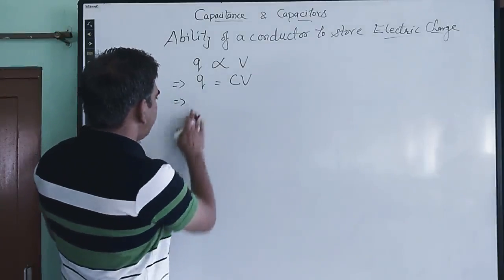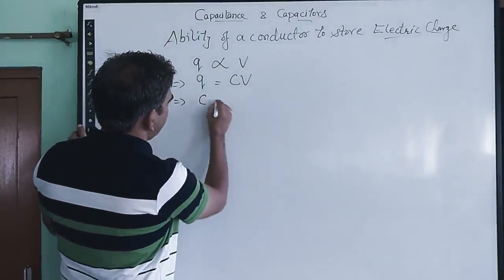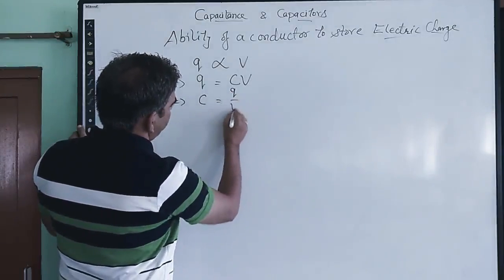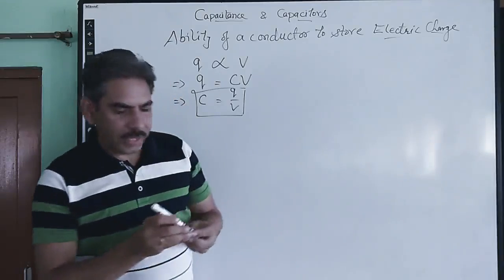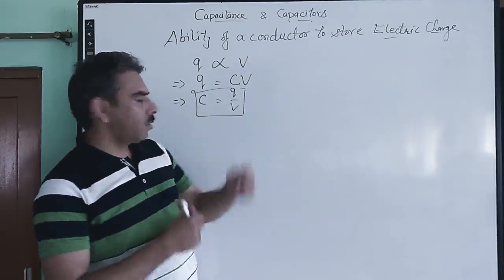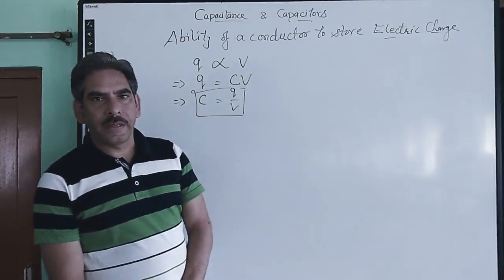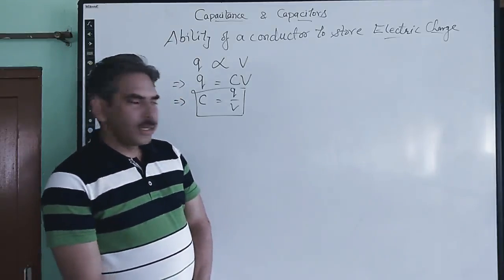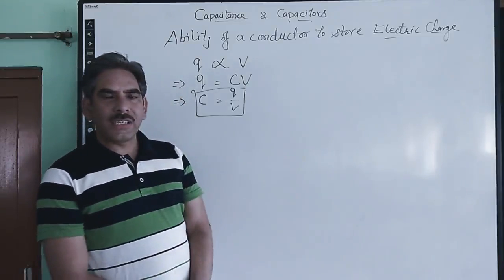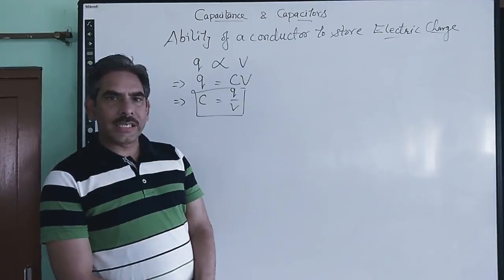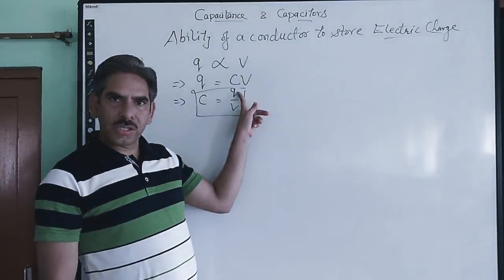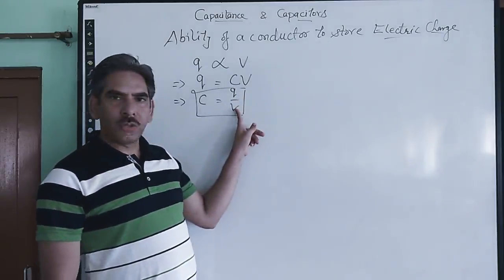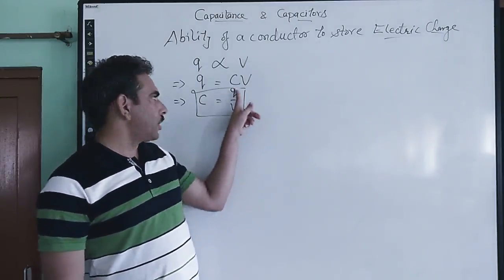So from here C comes out to be Q upon V. From this equation we can define capacitance in a more precise way, right? The capacitance of a conductor is defined as the ratio of the charge it stores to the potential to which it is raised on storing this charge.